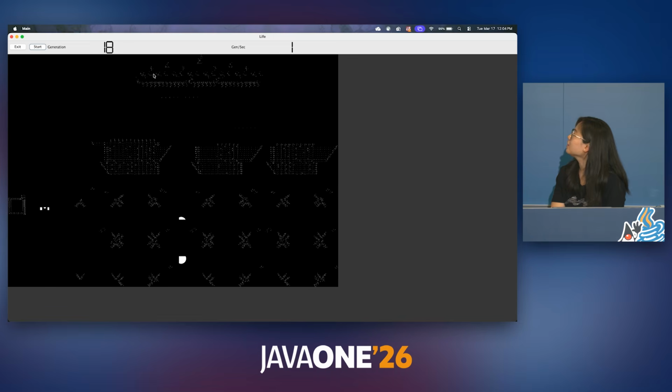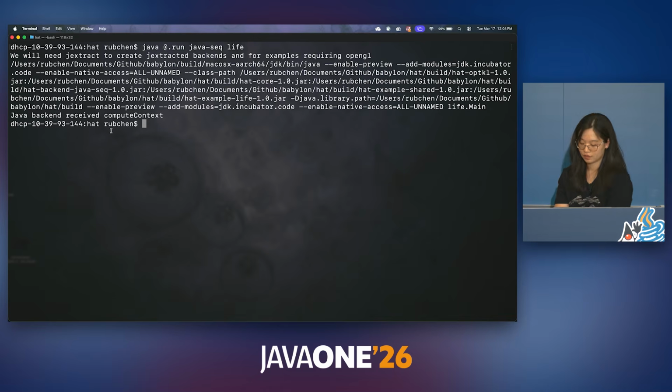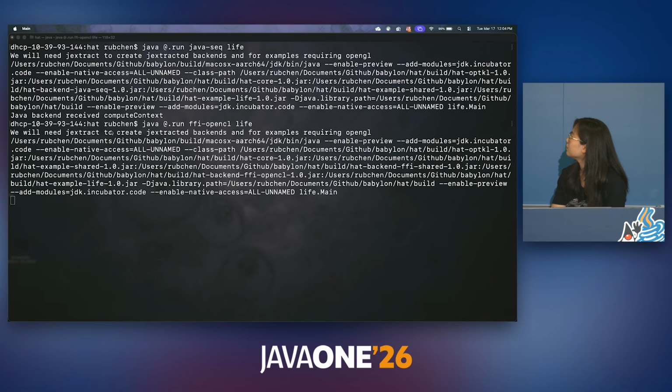So if we want to accelerate this, make this faster, we can use the HAT backend over here. Let's try running this using OpenCL. And I'll pull that over.